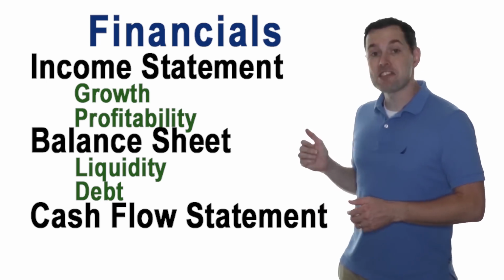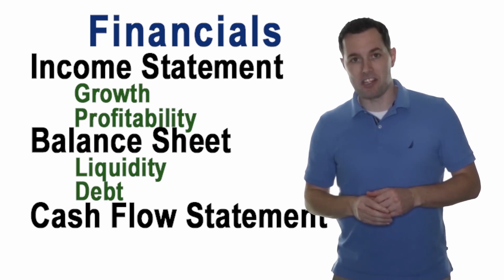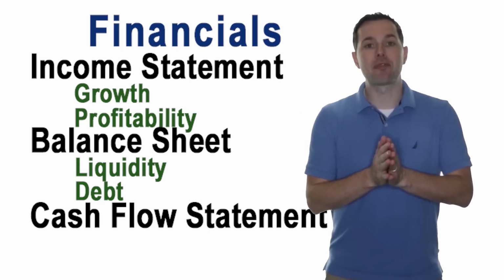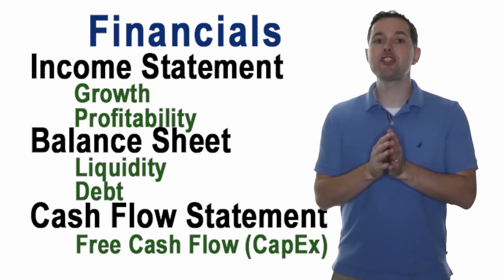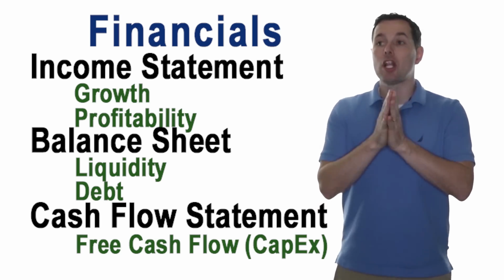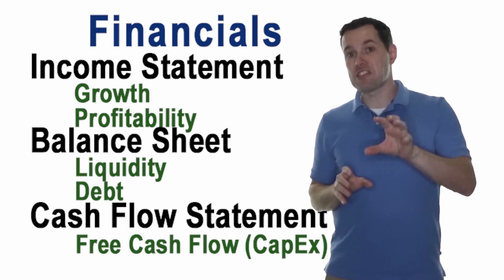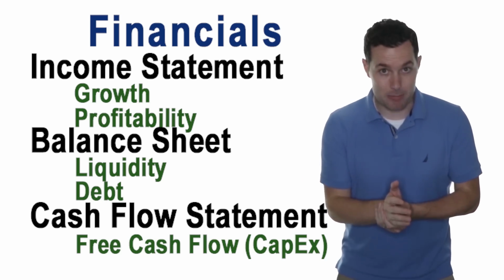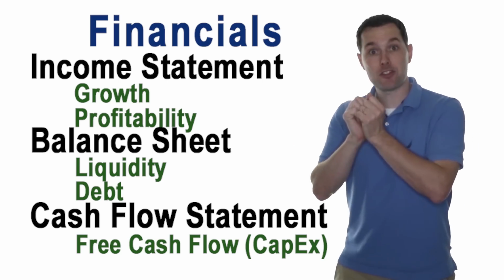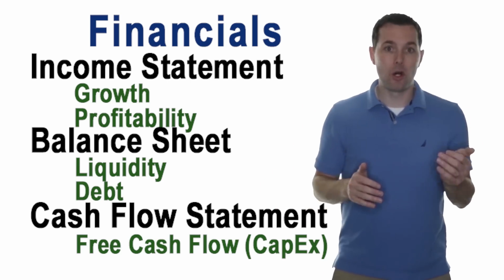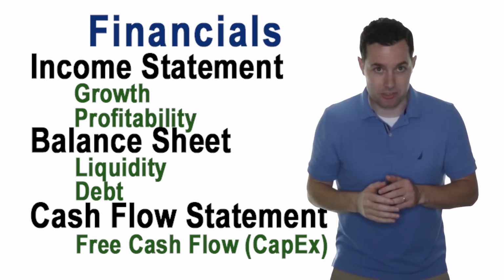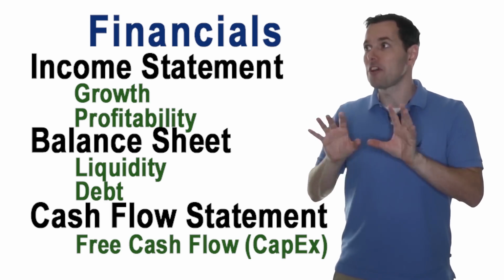And this leads us to the last section of financials, and that is the cash flow statement. In the cash flow statement, I think it's best to focus on free cash flow. Buffett is always preaching the strength and the importance of a company's free cash flow. So for that, we're going to want to look at the operating cash flow section of a company's cash flow statement, and we're going to want to look at capital expenditures. How are capital expenditures trending? Are they trending higher, lower? How do they compare relative to the cash flow from operations? Those are the two most important numbers on the cash flow statement.